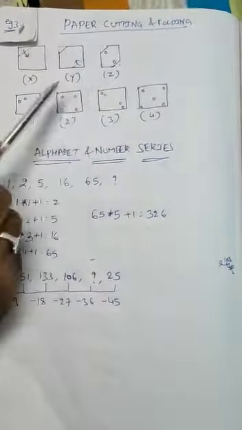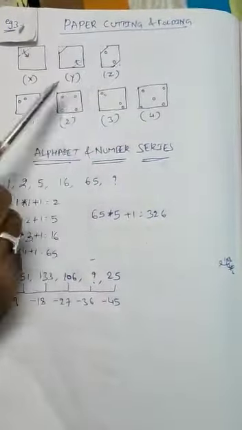Next, alphabet and number series. What is the meaning of alphabet and number series? Alphabet series means they will give alphabetic letters in one order, and we have to find the missing letter or word. Now come to the number series concept. They gave an example: 1, 2, 5, 16, 65. By using these 5 given numbers, we have to understand one logic. After getting the logic only, we can identify the next number.